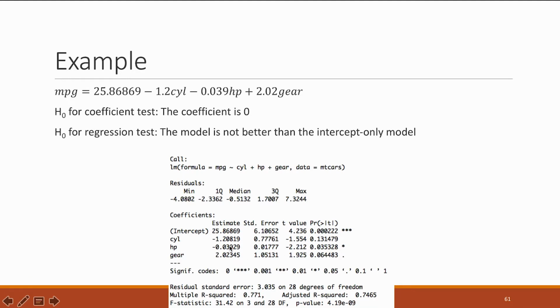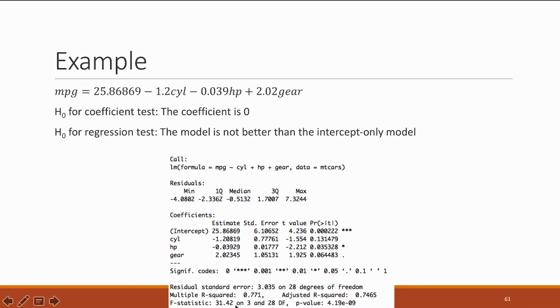In linear regression, besides the significance, we also get the direction of the effect. So we can see that in this case it's negative, and adding 1 point to horsepower reduces the miles per gallon by this amount. In linear regression, we also perform another test for the overall model.